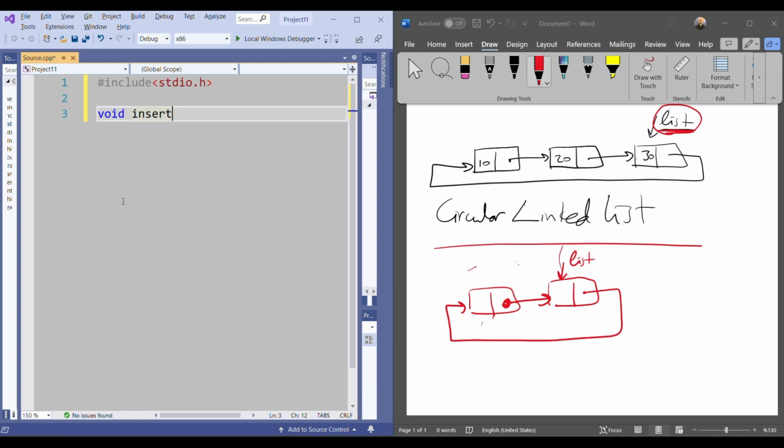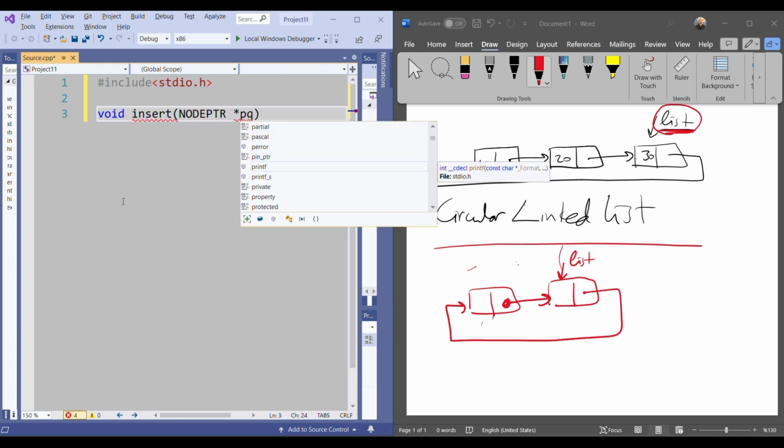So I can say void, but I will have two parameters when I call this function. Therefore, I need to write two arguments here. Since I'm going to insert a new node at the end, the first one will be list, okay? List contains the address of the last node. So I will declare it as a node pointer pointer. Why did I say pointer?